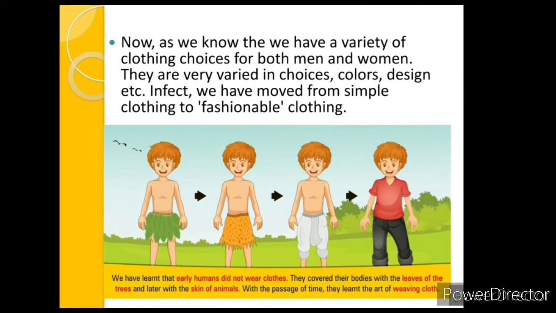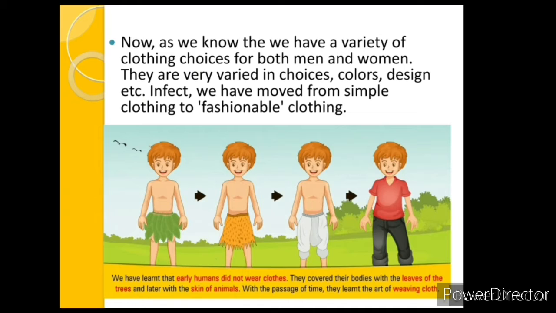Now, as we know, we have a variety of clothing choices for both men and women. They vary in color, designs, etc. In fact, nowadays we have moved from simple clothing to fashionable clothing.